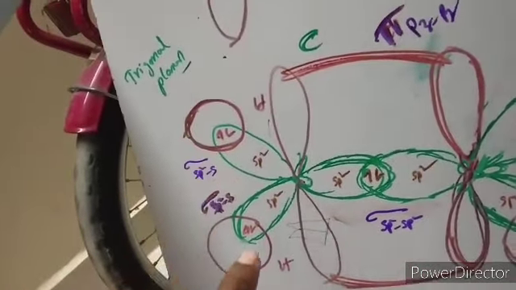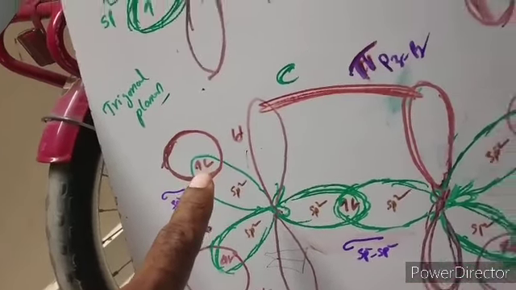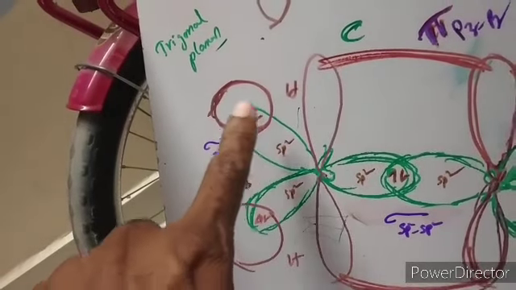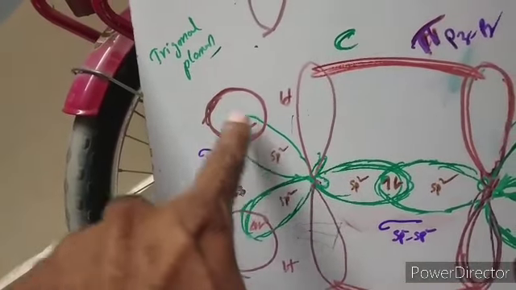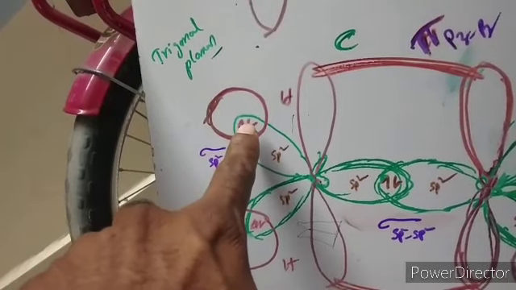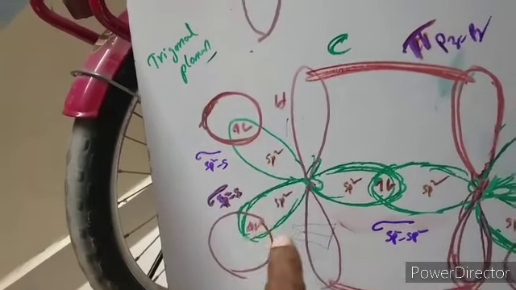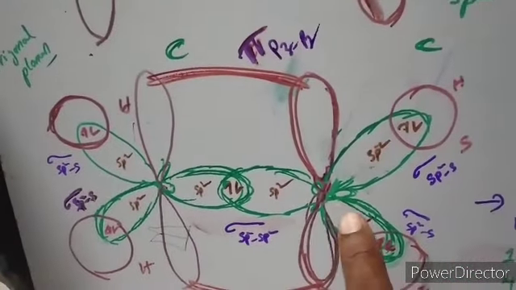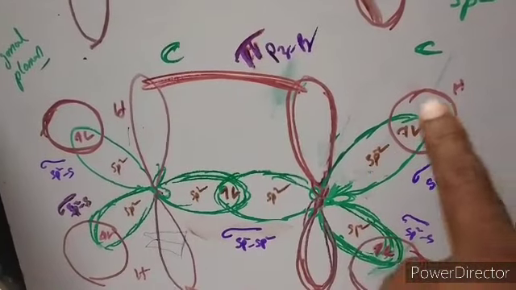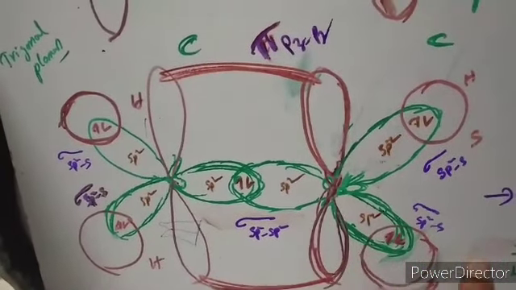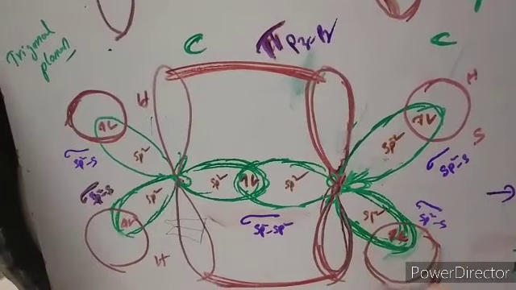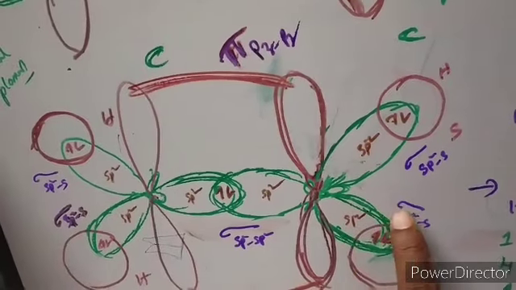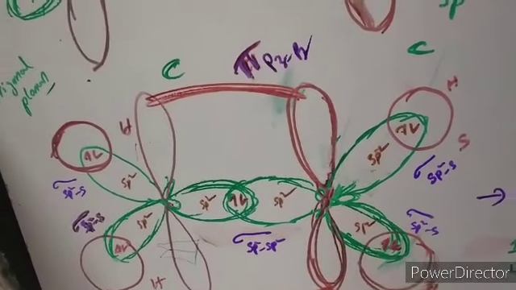Now these two hybrid orbitals are paired with the two hydrogen atoms. This one is with one hydrogen, this one is with one hydrogen. And this bond is along the internuclear axis, therefore this is also a sigma bond of type sp2-s. This is also a sigma bond of type sp2-s. And the same story for this carbon also. This sp2 is paired with the s orbital of the hydrogen, which means overlapping has happened of sp2-s. Again this forms a sigma bond sp2-s, because the overlapping is along the internuclear axis.